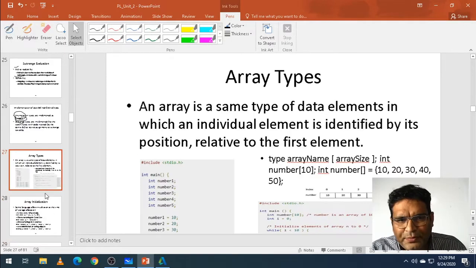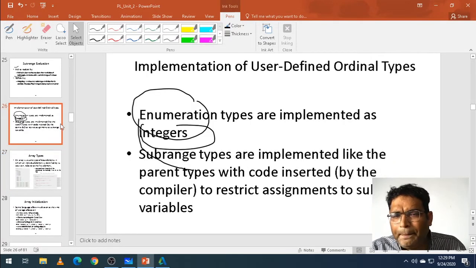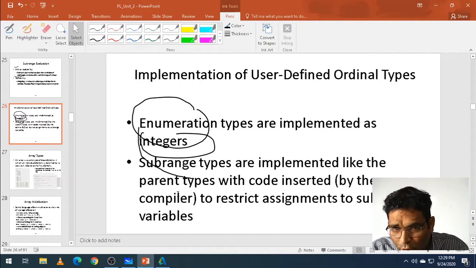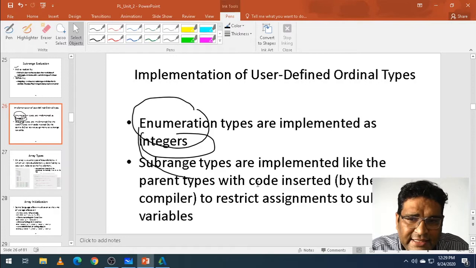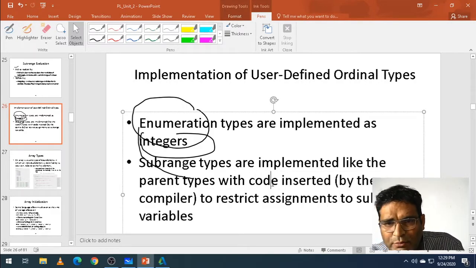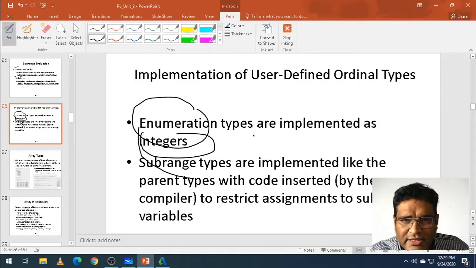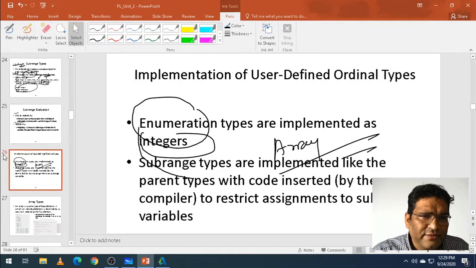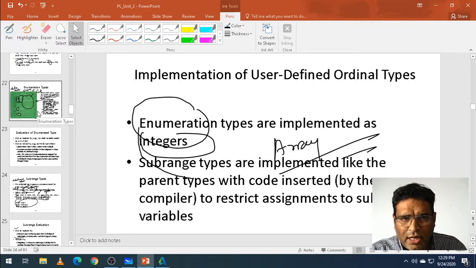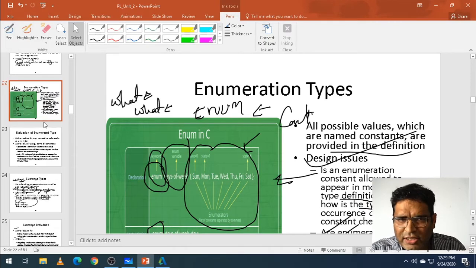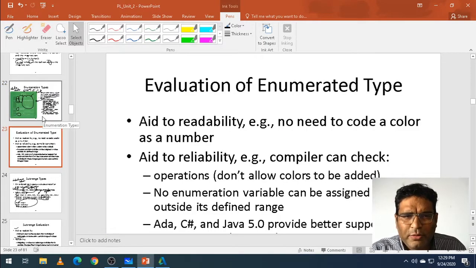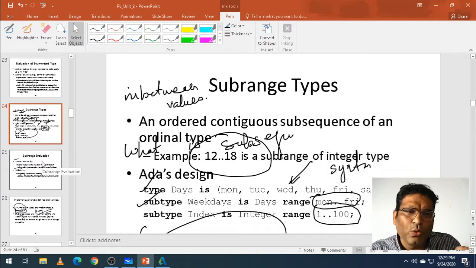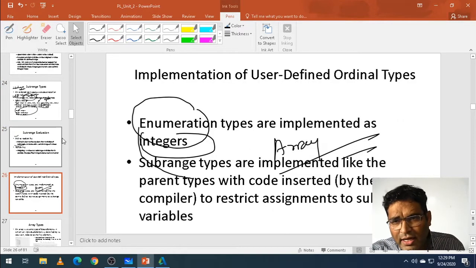Now let's move on to the other. This is enum and subrange, and for subrange we have seen only the enum one. Now let's take an example. If I take this as an array, which I am going to see in some other languages in the coming slides, then I can explain this. So what we have seen here is enum, what the design issues are and how we can implement it in different types. What do you mean by subrange, and how it is evaluated and implemented.